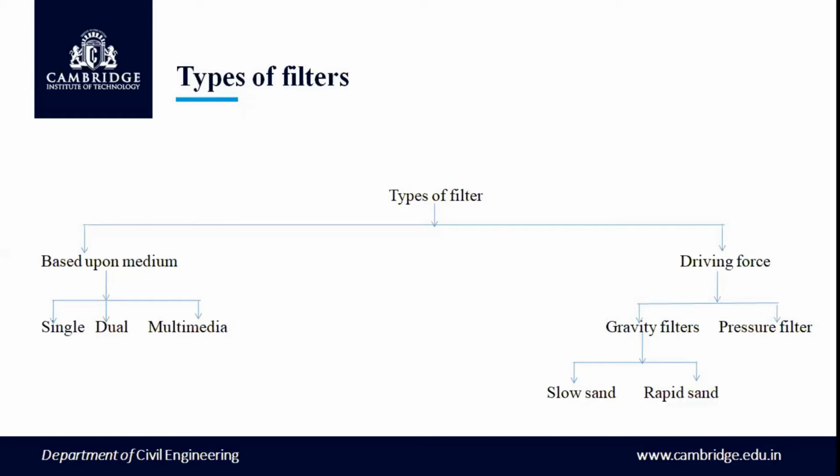Based on the driving force, the filters are classified as gravity filters and pressure filters. Gravity filters are again classified as slow sand gravity filters and rapid sand gravity filters. In the pressure filter, external pressure is given to the sand filter to get the water at a higher rate.